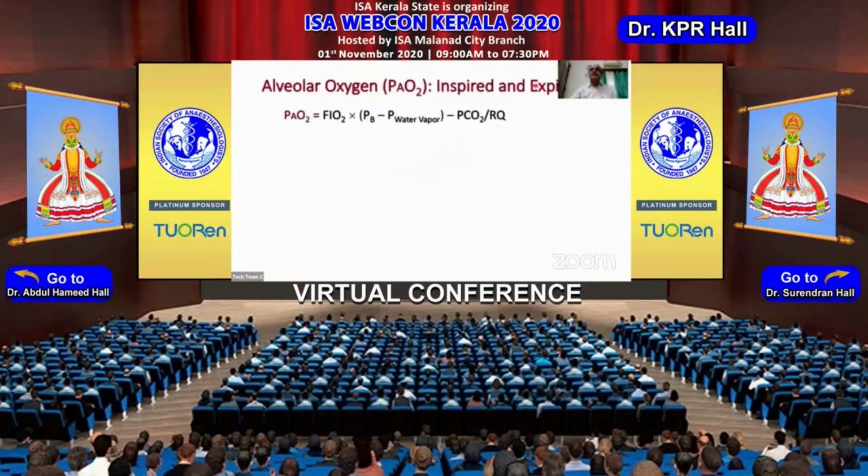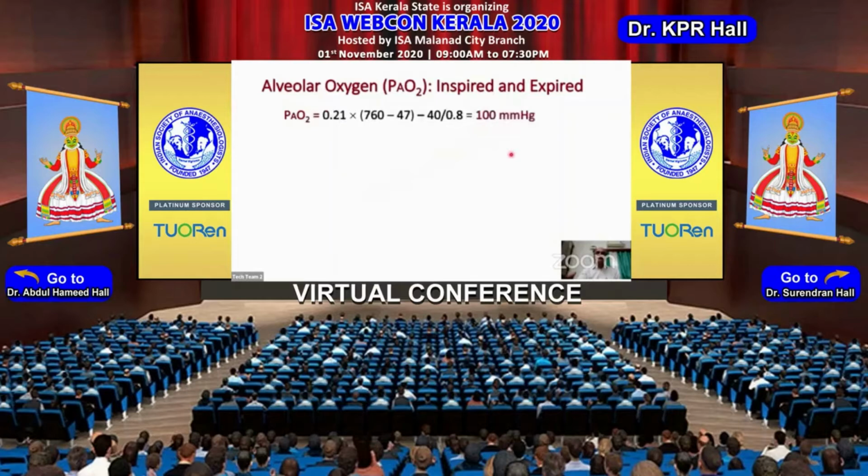The alveolar gas equation tells you about inspired oxygen, which is dependent upon FiO2 and the barometric and water pressures. But there is another component which has been added, which is the carbon dioxide and respiratory quotient. Carbon dioxide diffuses from the blood into the alveolus, and the respiratory quotient relates to the rate at which alveolar ventilation is taking place. Let's replace all these values and you will find that the oxygen tension in the alveolus is 100 millimeters of mercury. But we still do not know what the oxygen content in the alveoli is. Let us go a step further.